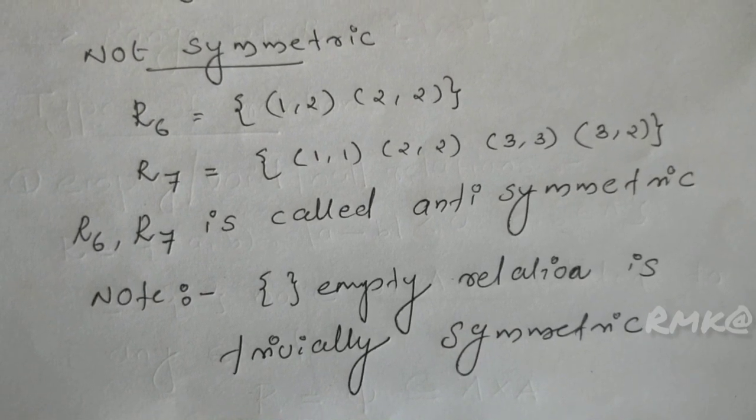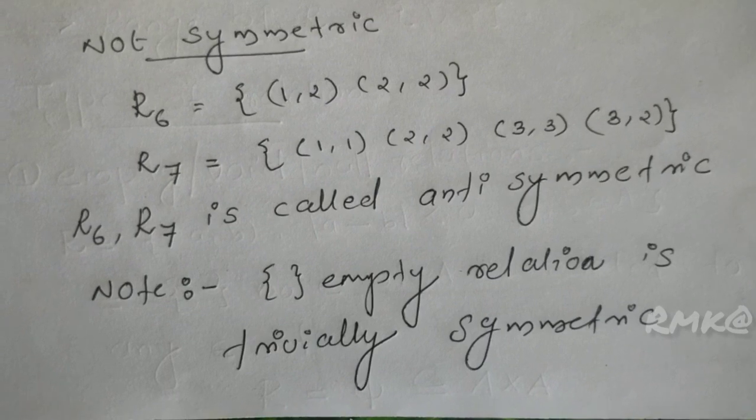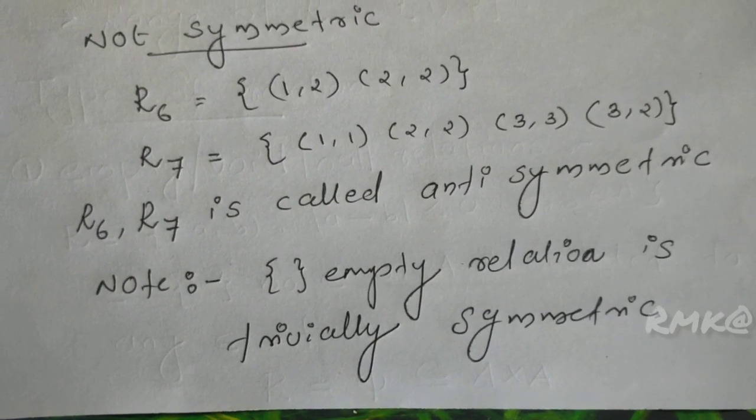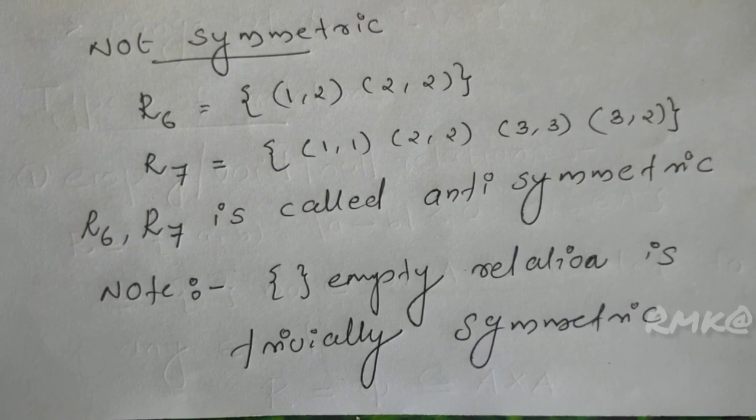Note that the empty relation is trivially symmetric, because it does not contradict our definition.